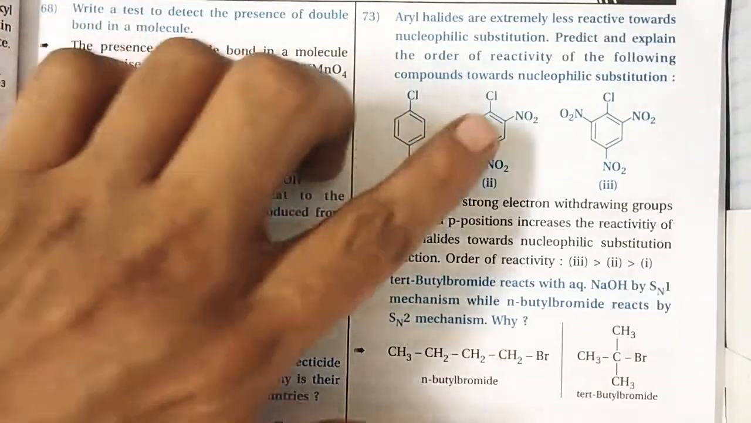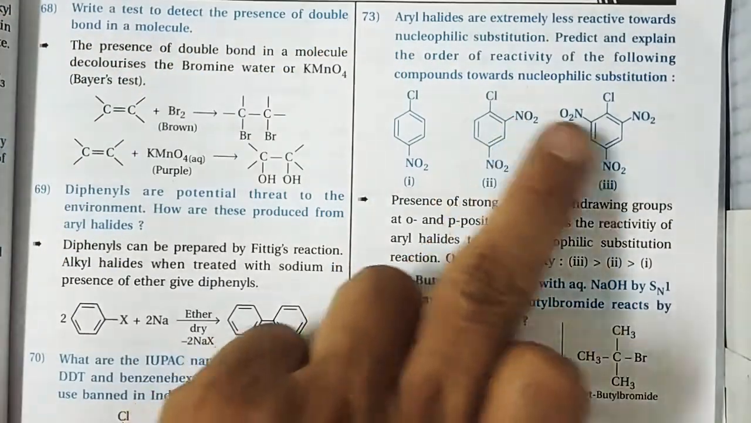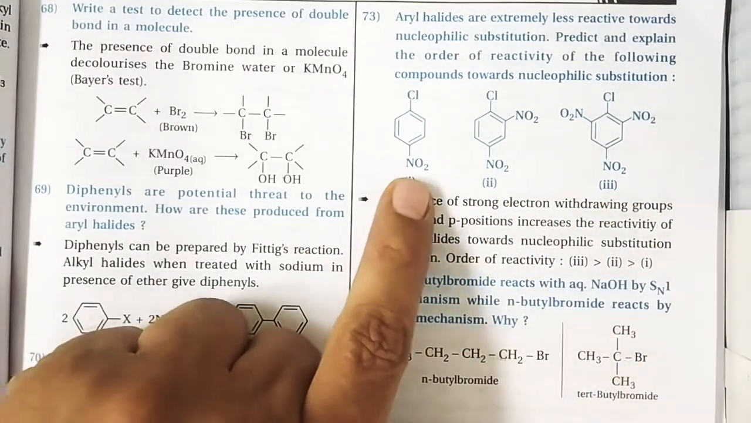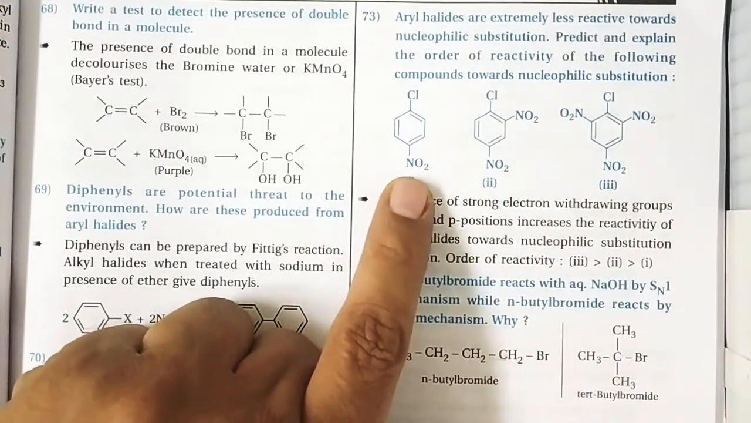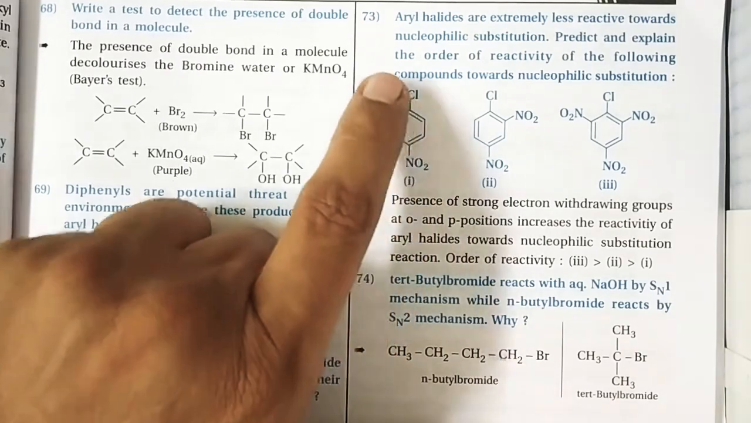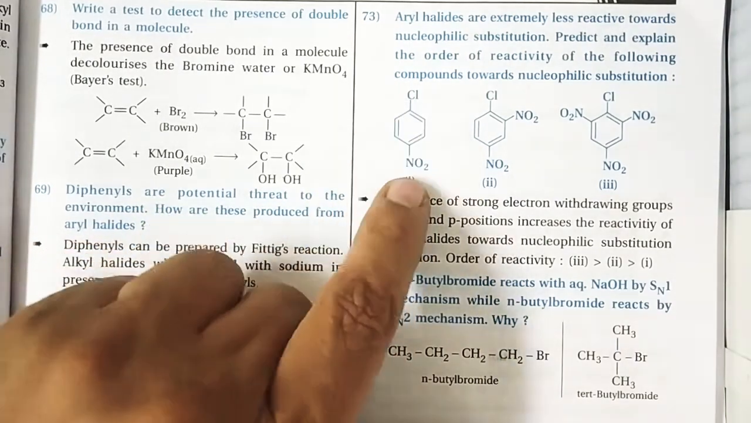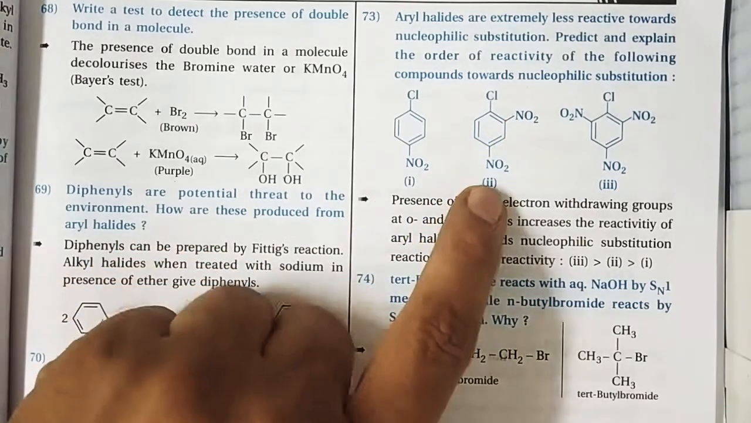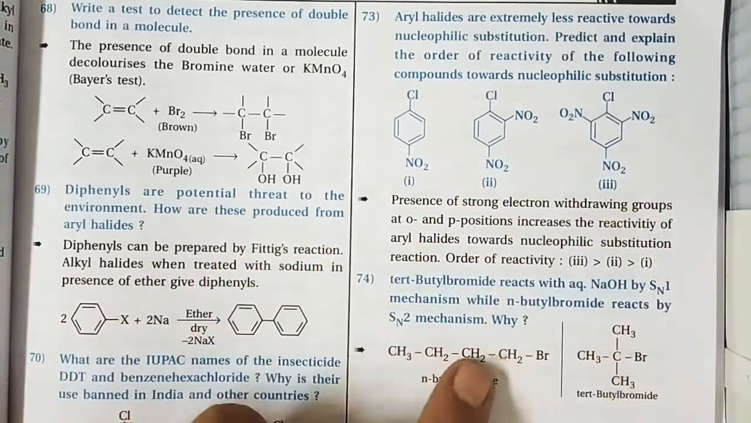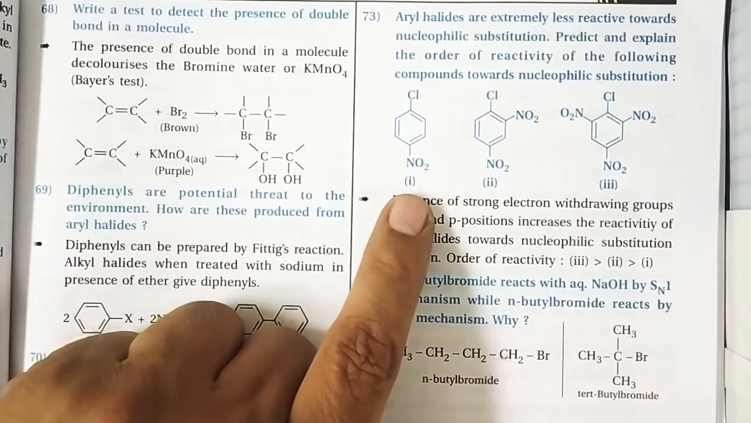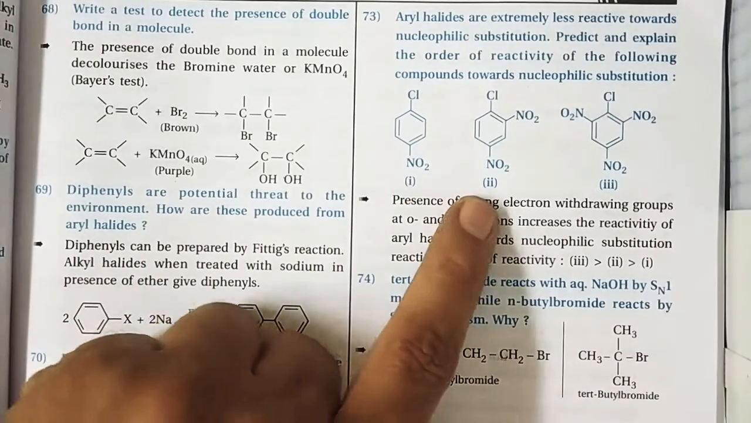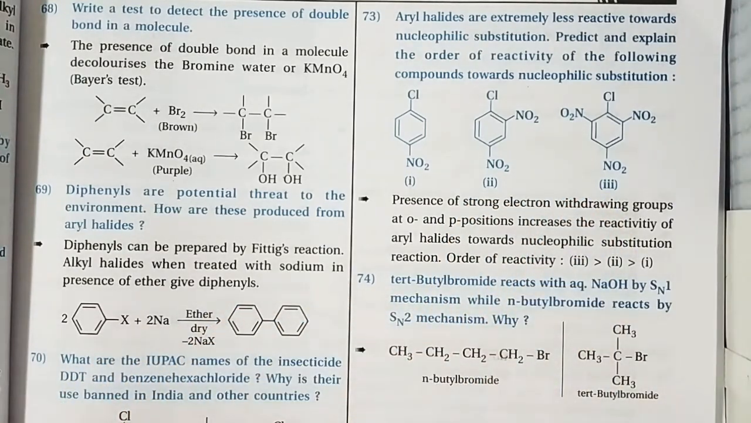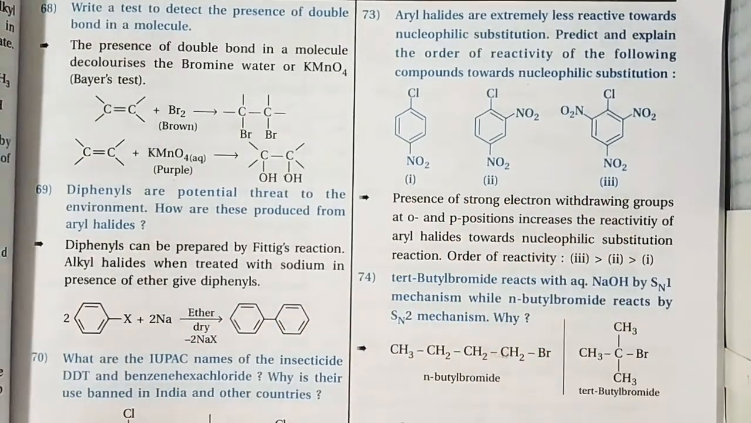We know that all of these have a chlorine and a nitro group, but from 1, 2, 3 the number of nitro groups is increasing. Nitro is an electron withdrawing group, so the partial double bond character is decreasing due to this electron withdrawing group at the para position. In the same way, the ortho and para positions 2, 4, 6 are the same. So for nucleophilic substitution, 1 is a little harder than 2, and 2 is harder than 3. So the order of reactivity is 3 to 1.